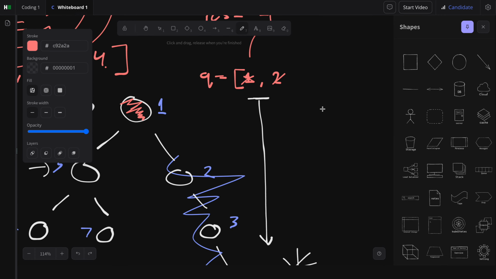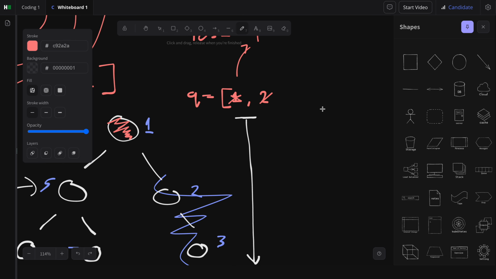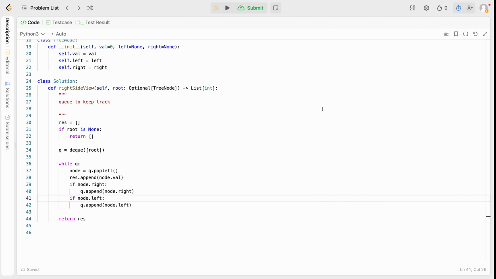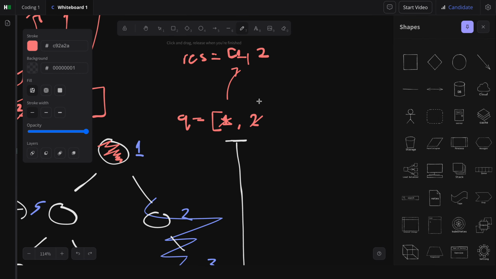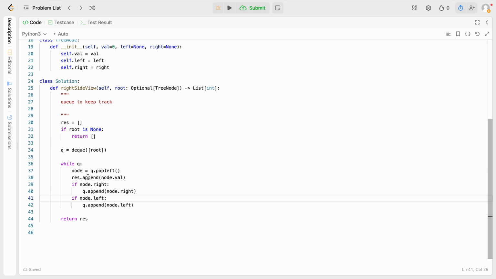All right. So we have that. Pop that. Put it into here. We check if it has a right. Does. So does the right. And then we move on to the next iteration.